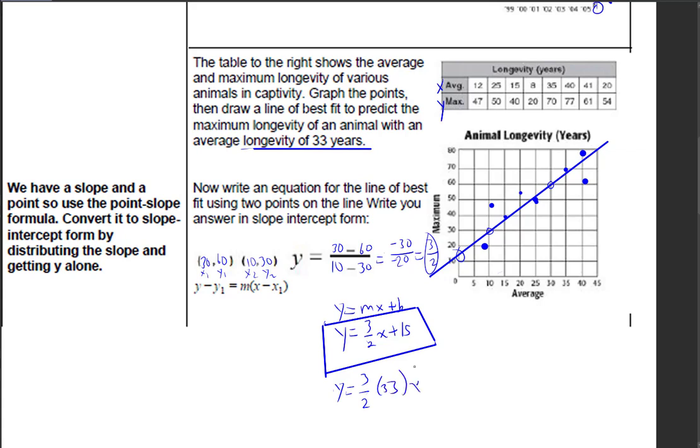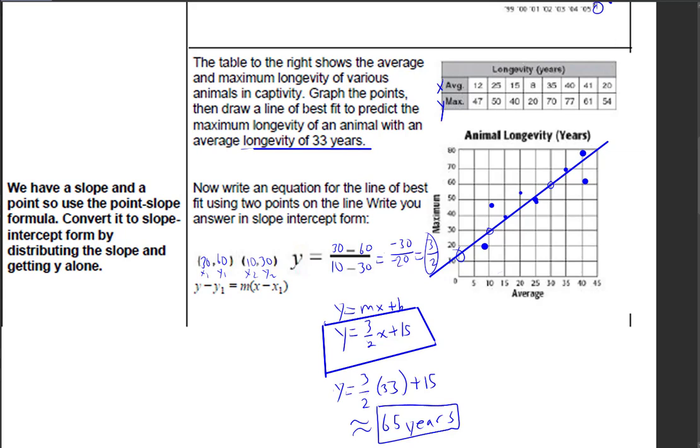Oh, sorry, that was my x. Plus 15. When I calculate that out, I'm going to get about 65 years, okay? I chose to round it because they don't need a particularly accurate answer for that. So there's 65 years.